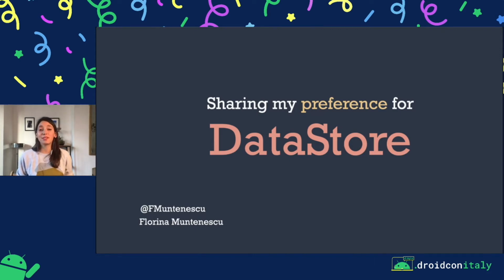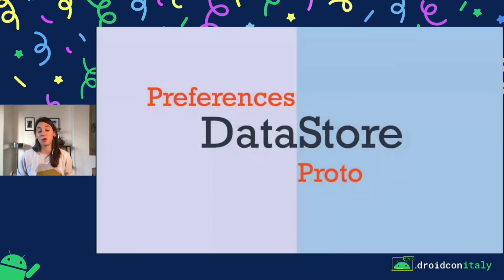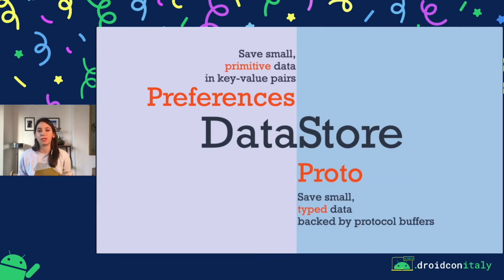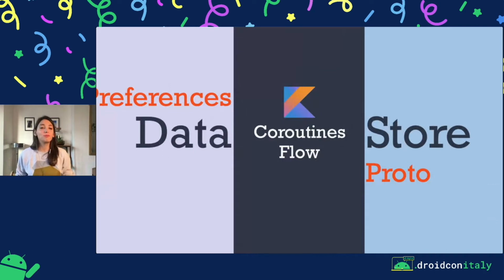So DataStore is a replacement for SharedPreferences, and it has two different implementations, Preferences and Proto DataStore. Preferences DataStore allows you to save small primitive data in key value pairs, while Proto allows you to save small type data backed by protocol buffers. But under the hood, both of these implementations are backed by coroutines and Flow.